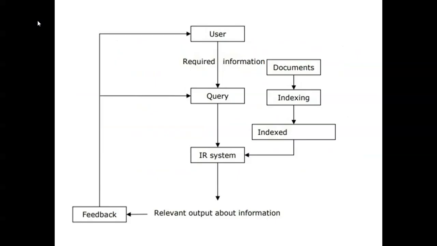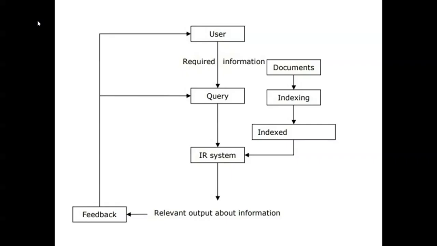So this is a diagram. The user asks a query, asking for information. The query is sent to the information retrieval system, like the Google search engine. It will access a particular document through indexing, searching the index, and finally get the document and send it to the IR system.